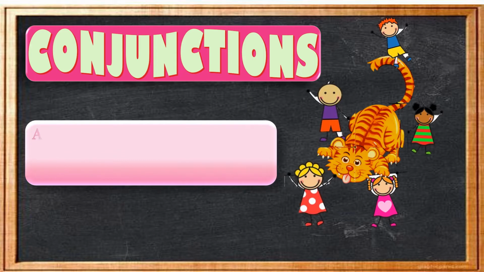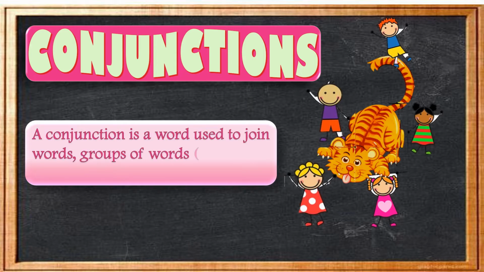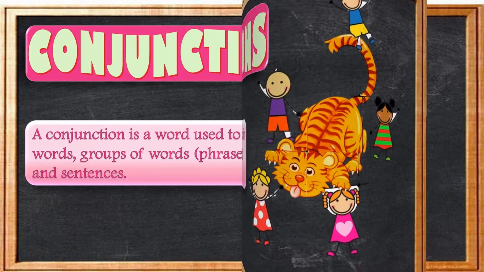Now let's see, children, what the definition is. A conjunction is a word used to join words, groups of words, that is phrases, and sentences. Yes, now let's understand conjunctions with the help of examples. Now children, with the help of a few examples, let's understand conjunctions a little more.